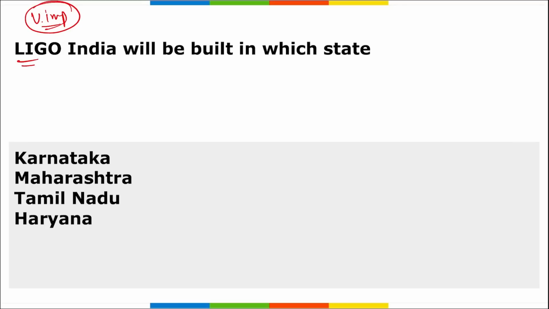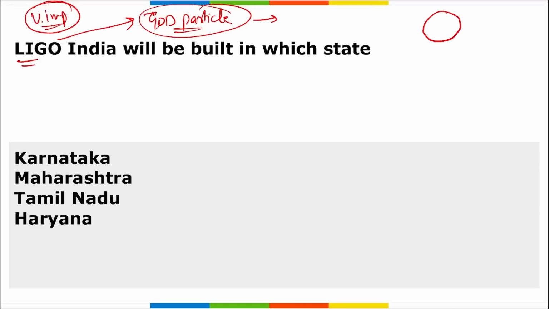What is LIGO? LIGO is your Laser Interferometer Gravitational Wave Observatory. If you remember, LIGO was developed and it was running to test the God particle. Right? And the particle that we discovered here was the Higgs boson particle. And this is a type of reactor. It is a very large reactor. And where is this originally located as of now? LIGO is located in California.